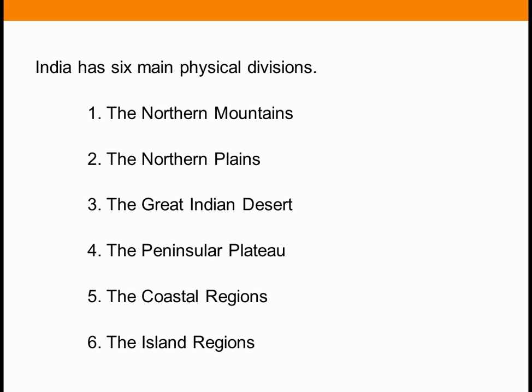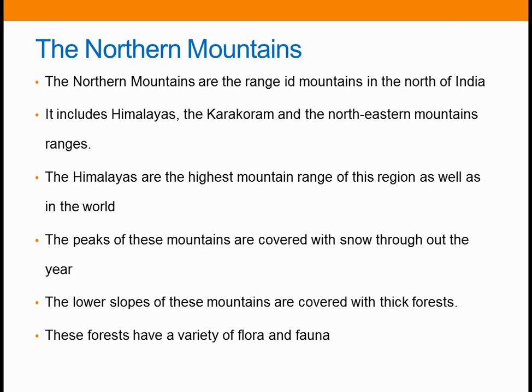Okay, the first one is the northern mountains. The northern mountains are the range of mountains in the north of India. It includes Himalayas and the northeastern mountain ranges. So what is a mountain, children? It has a sharp top and a broad base, isn't it?